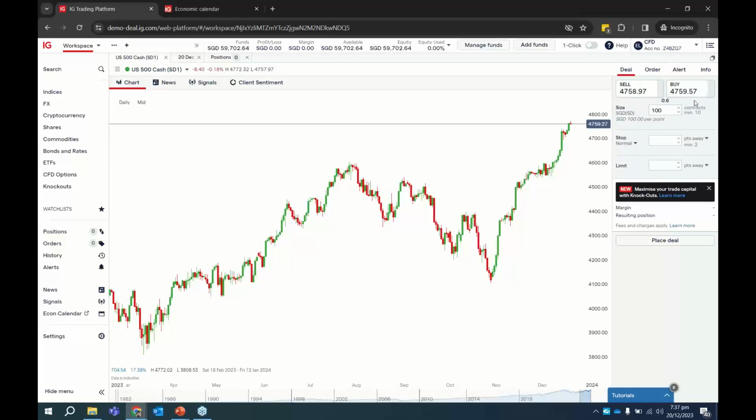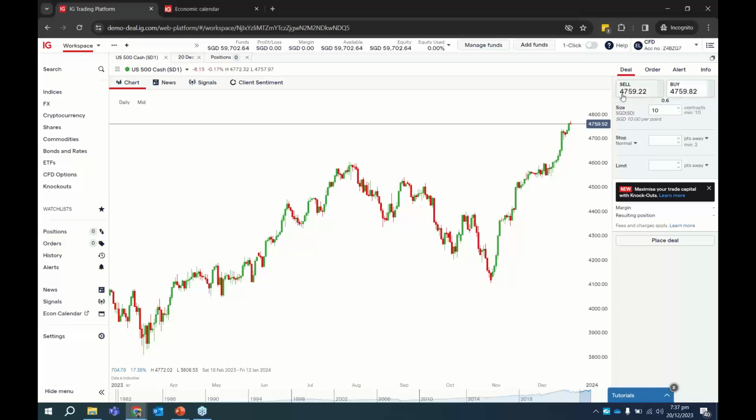Over here, you notice that if you choose SD1, one contract is about 4,700, but there is a minimum contract size. Let's say I put 10, it means that 10 contracts is the minimum you need to trade, and every point it moves is 10 Singapore dollars. So if I enter a buy at, assuming, 4760, and it goes to 4770, the difference is 10 points. And if 1 point is $10, 10 points is $100. So that's how we calculate the profit and loss.